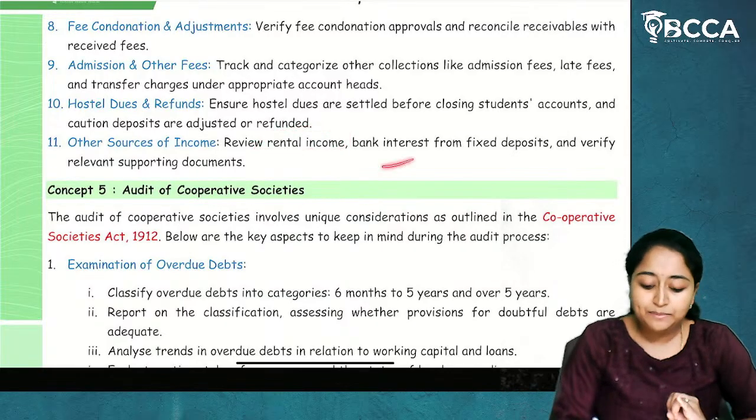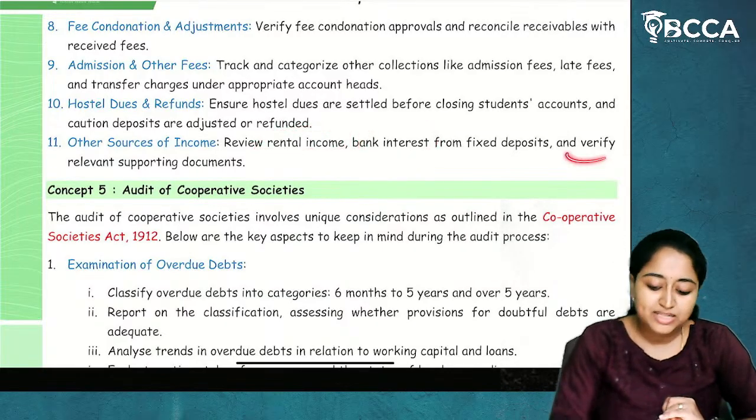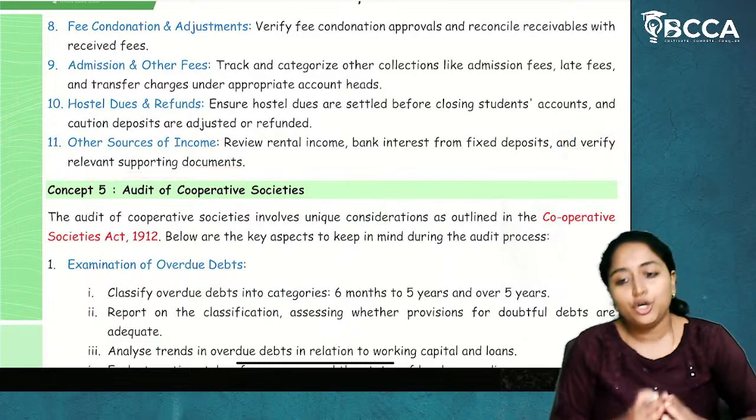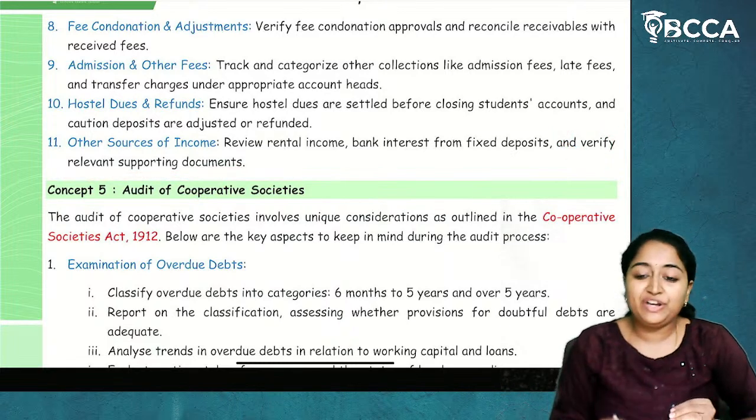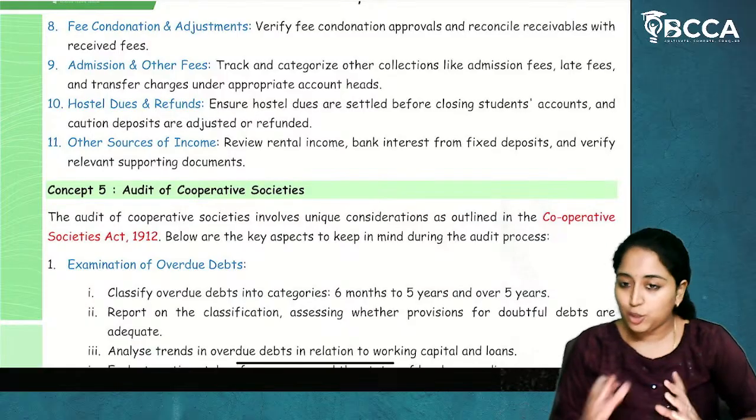Review rental income, bank interest from fixed deposits, and verify relevant supporting documents. So all this should be verified for the students. I hope it is clear.